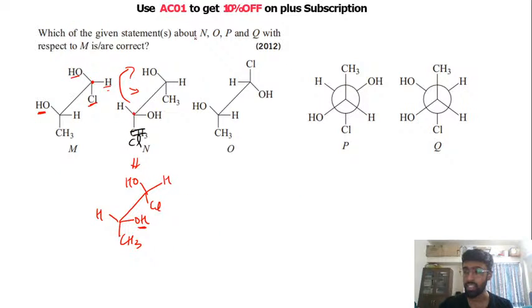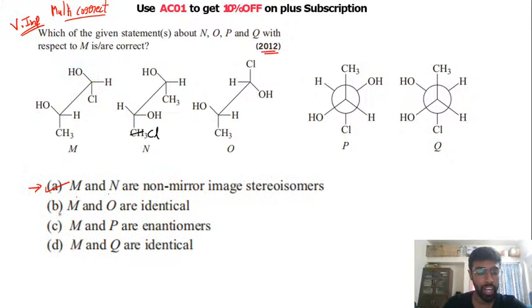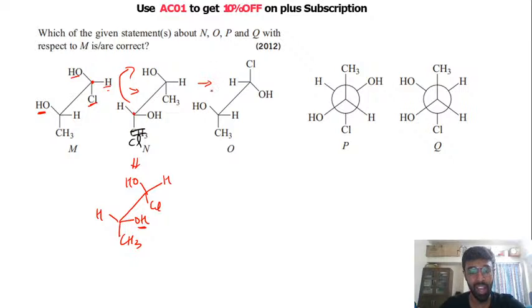चलिए, next thing is for O. So the second option is M and O are identical. तो आपको बोला है कि that M and O are identical. Okay. So identical होने के लिए the first thing is you can also do via your RS configuration. So to find the RS configuration, what you need to do is you need to convert these structures into Fisher projection, and after that you can find the RS configuration, right? But that is a lengthy way to do these questions. You will not have that much time in the examination to do this question in that way.